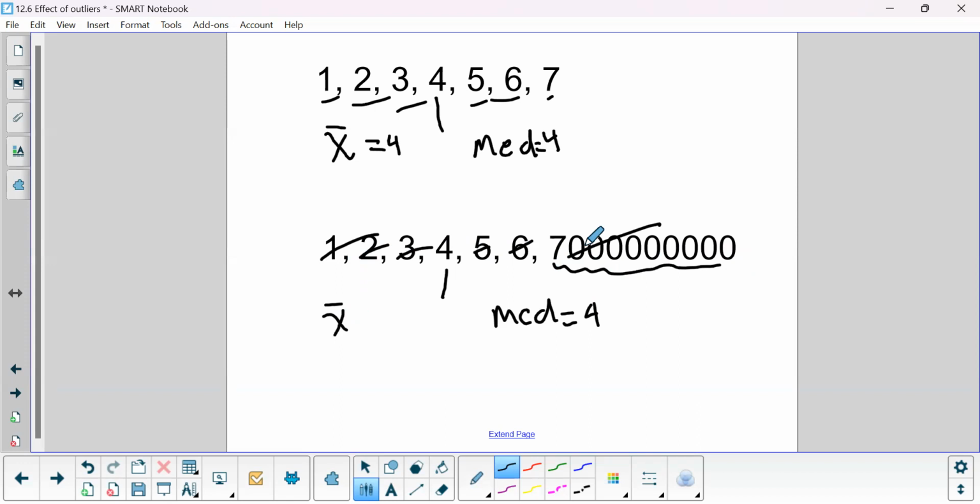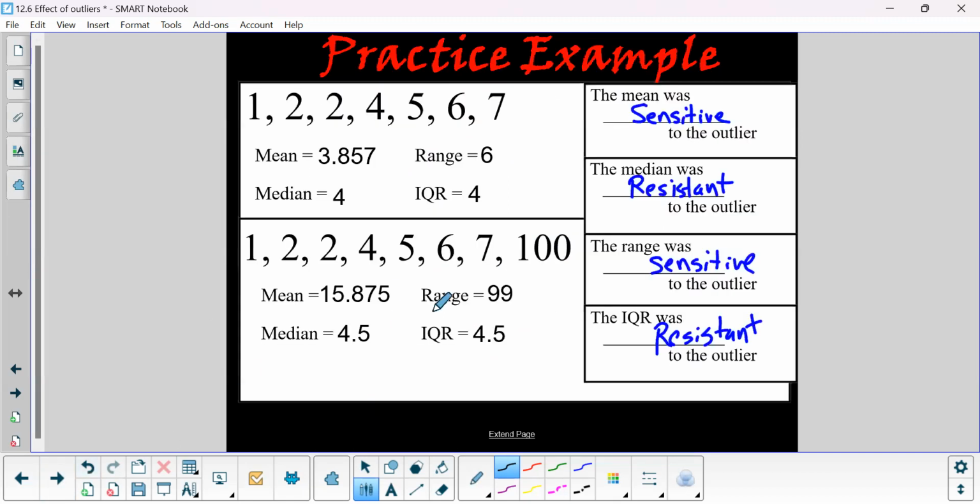So if I go 7 billion plus 6 plus 5 plus 4 plus 3 plus 2 plus 1, and I divide that by 7, the mean goes up to like 1 billion. So having this outlier here had a huge impact on the mean. It went from, I said million, that should have been billion, whatever. So the mean changed a lot, the median changed a little bit. Okay, I'm beating this into the ground, but it's because you need to know that.